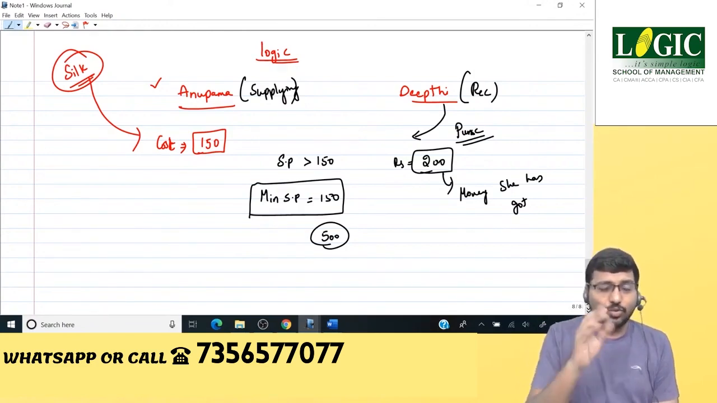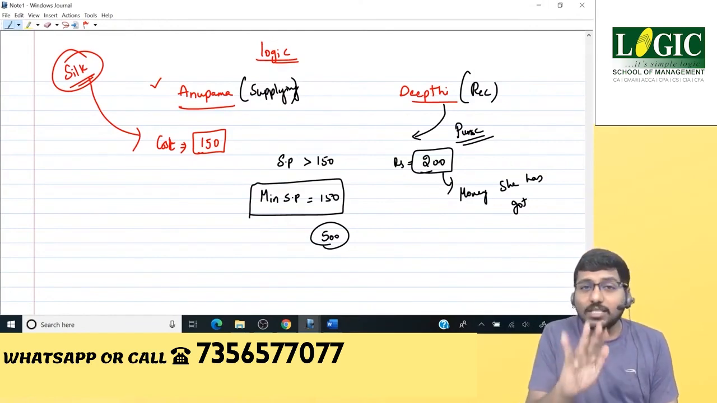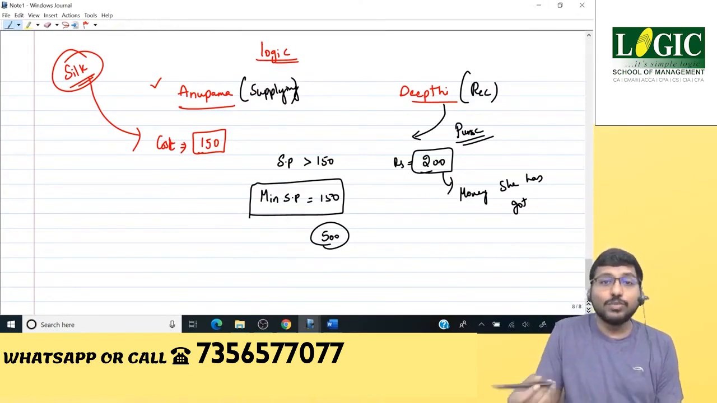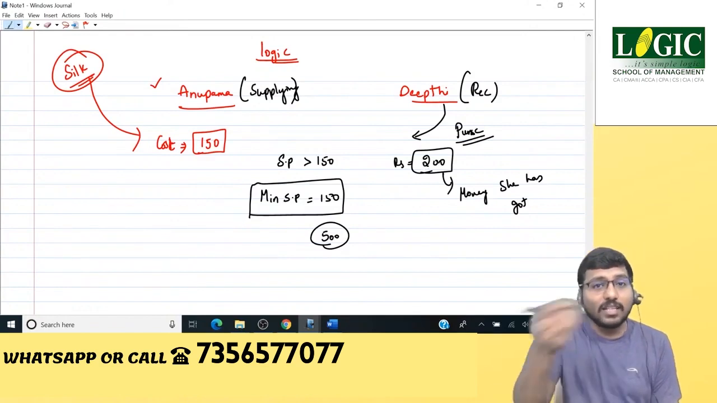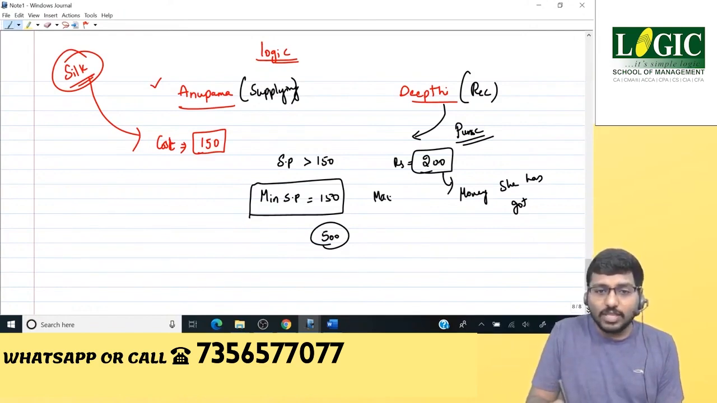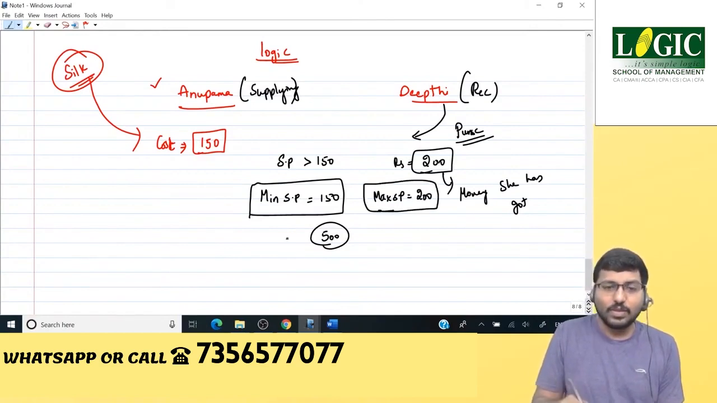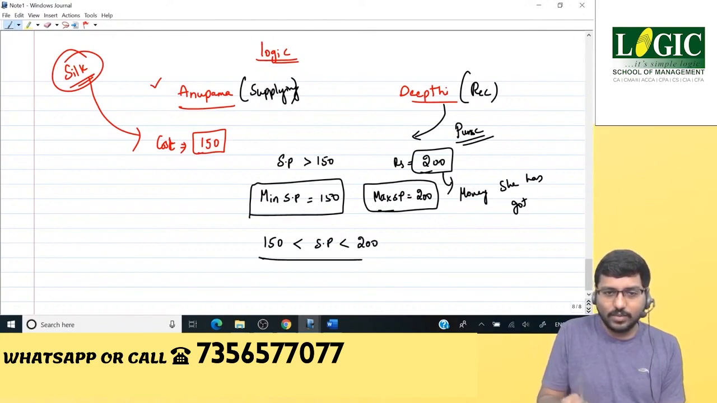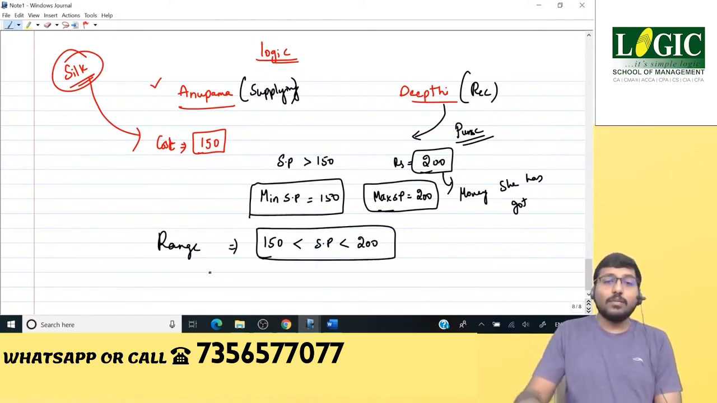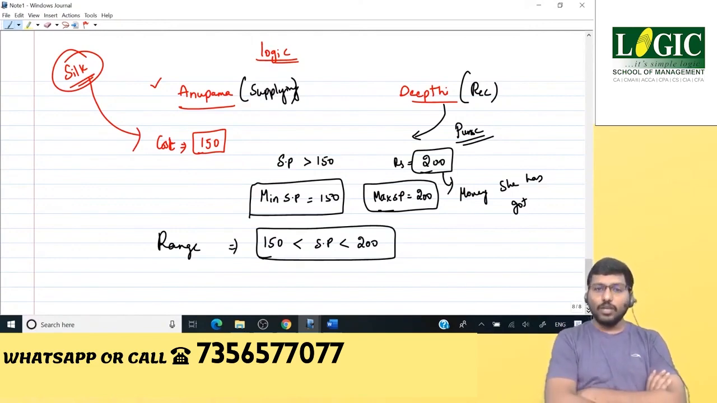Maximum I can pay you is 200. Maximum Deepti can pay is 200. Maximum receiving division can pay is 200, which means you cannot fix a selling price greater than 200, which means the maximum selling price is 200. Correct? From this, what should be the selling price? 150 is less than selling price, selling price is less than 200. Correct? This is the range. Selling price should be in between 150 and 200. Correct?